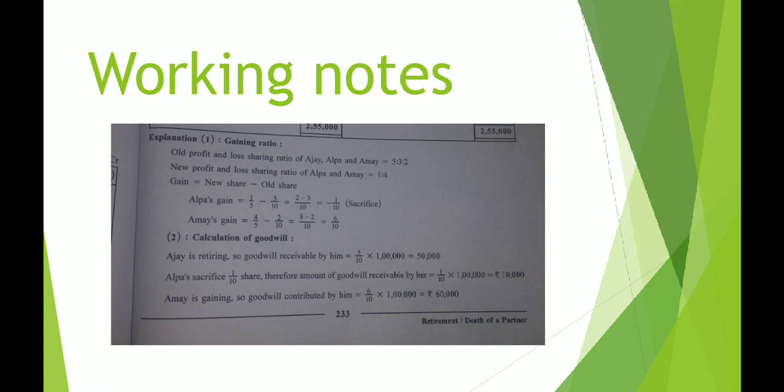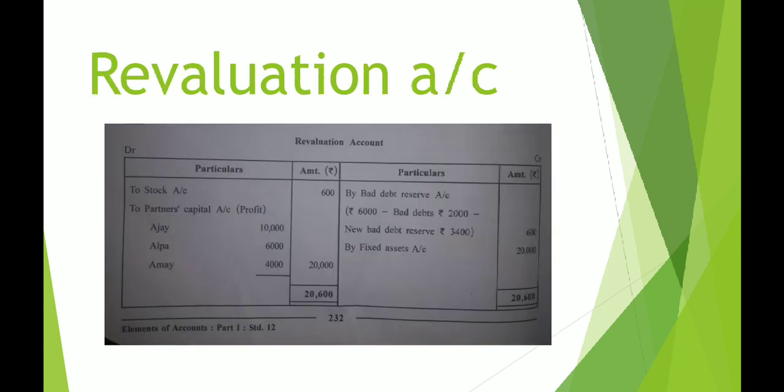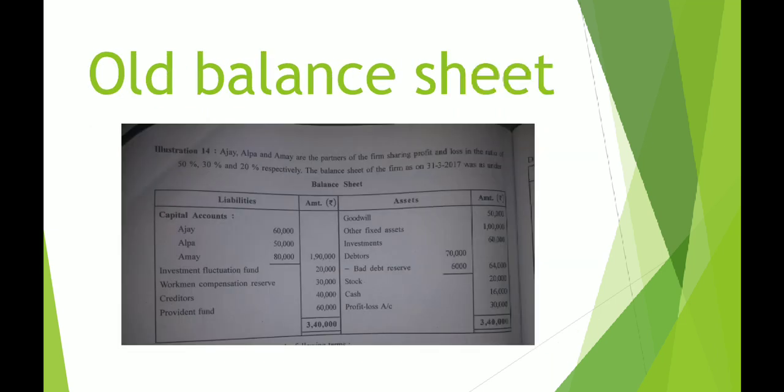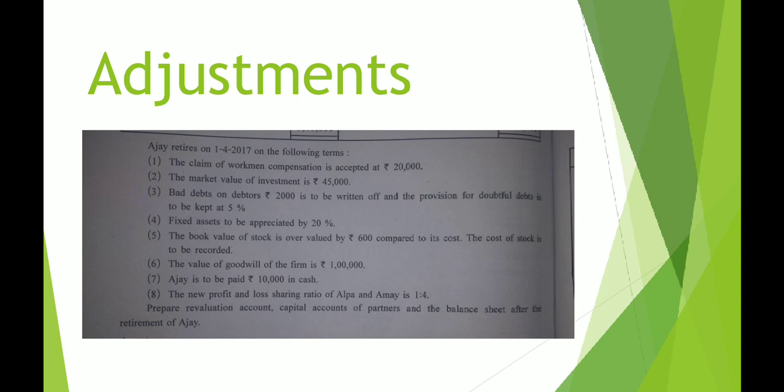Now we'll start with our adjustments, as we have this step of adjustments now. I'm reading the very first adjustment. All of you, page number 232 in your textbook.